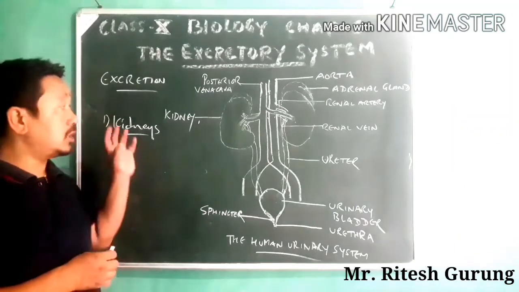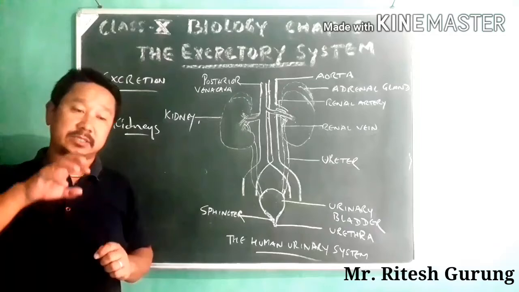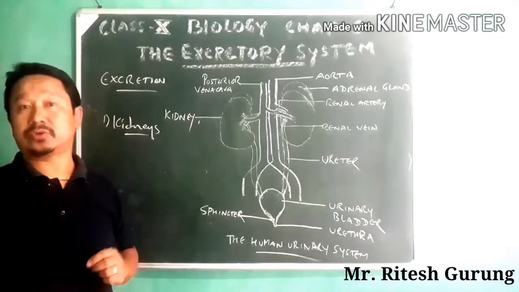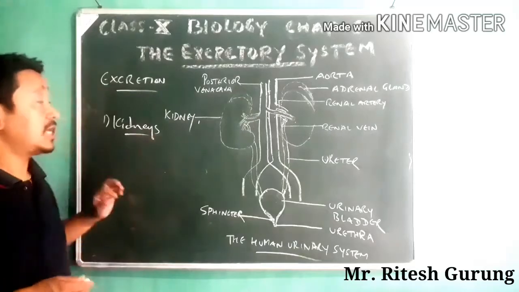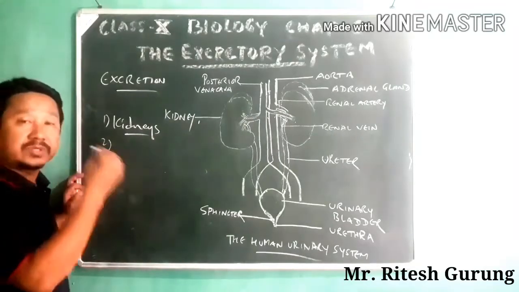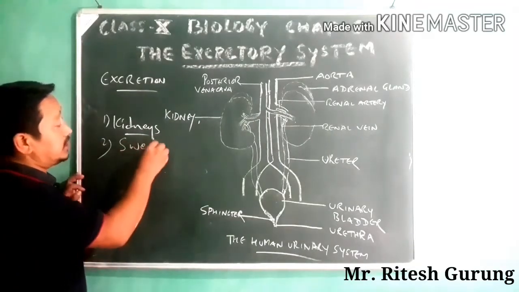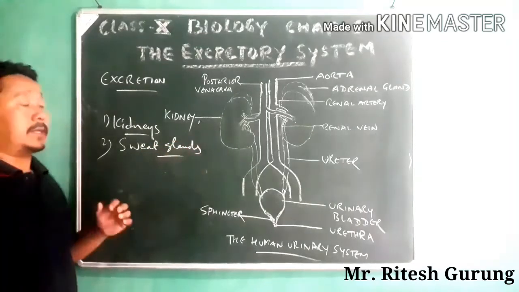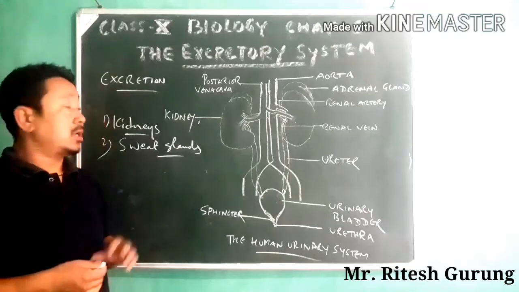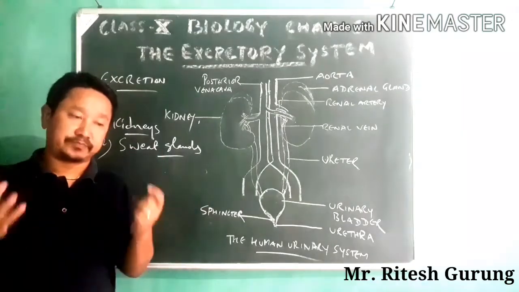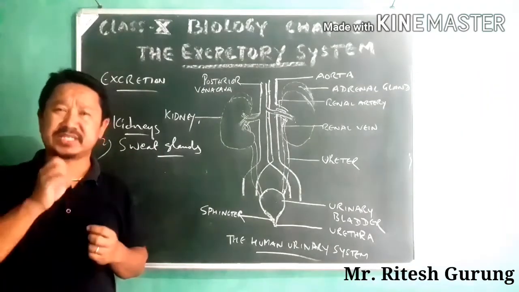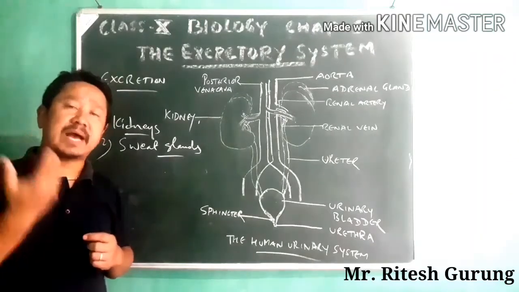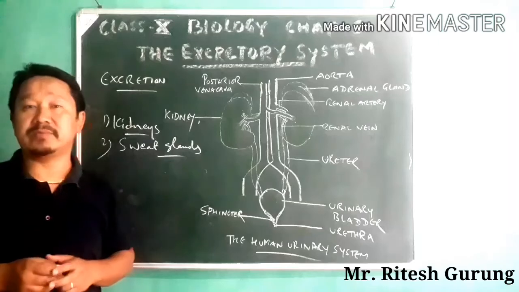That means all this metabolic waste is converted into urine and is passed out through the urethra. Then comes your sweat glands. Sweat glands in the skin collect a very trace amount of nitrogenous waste and throw it out in the form of sweat.